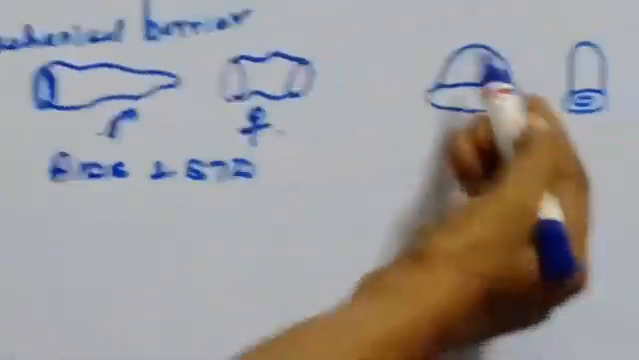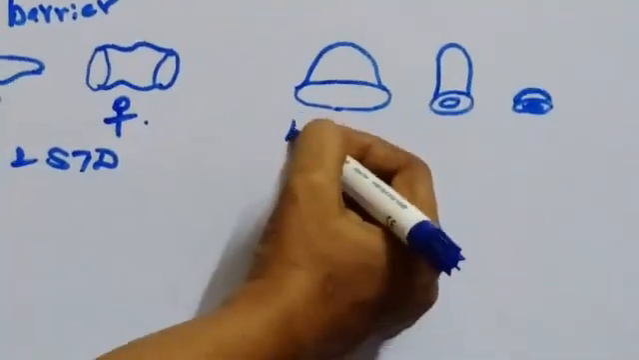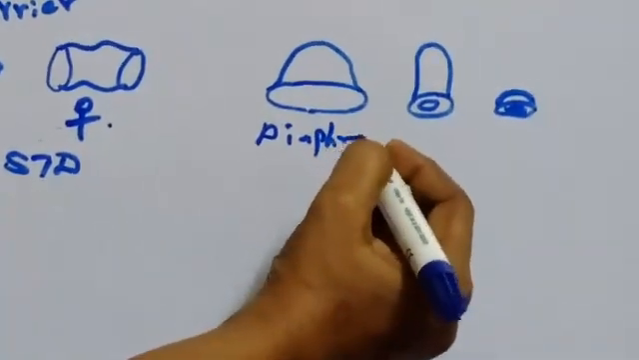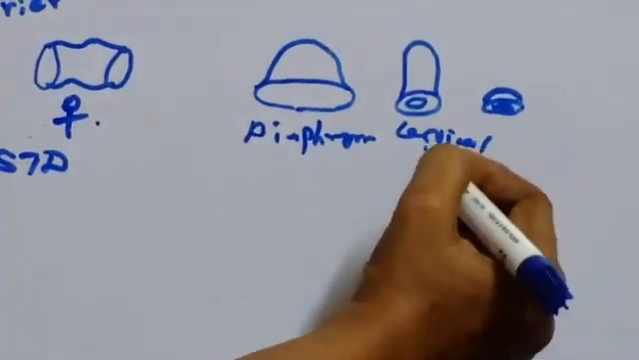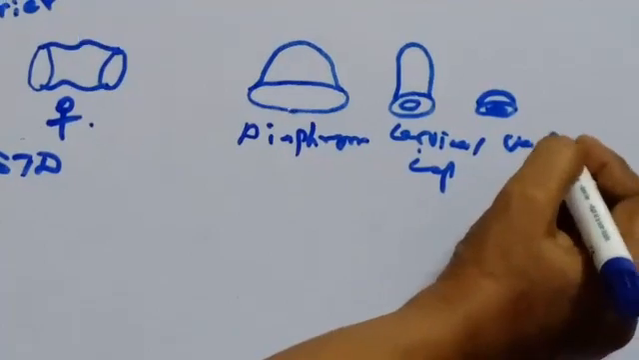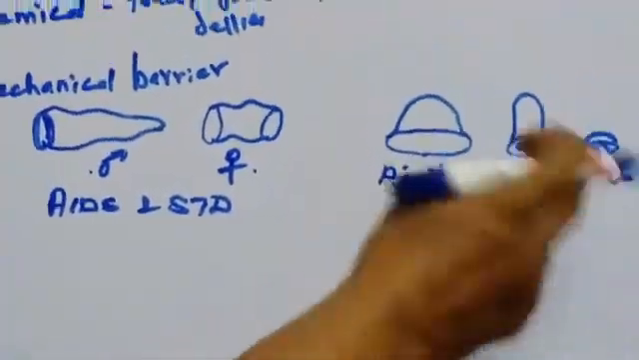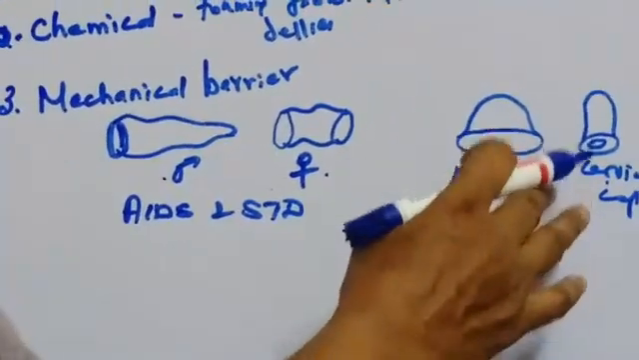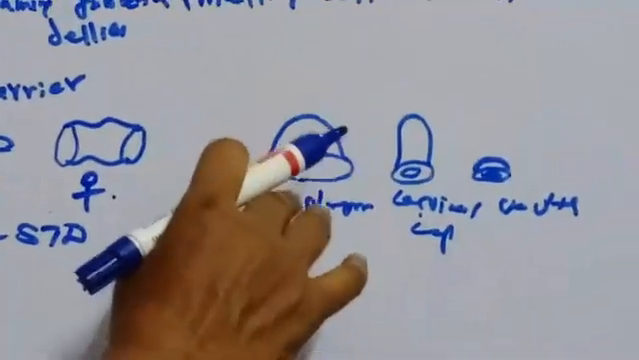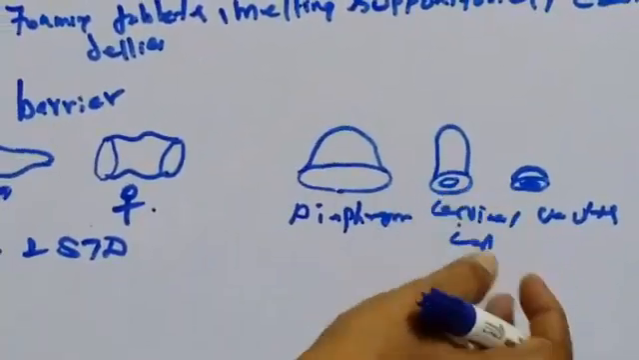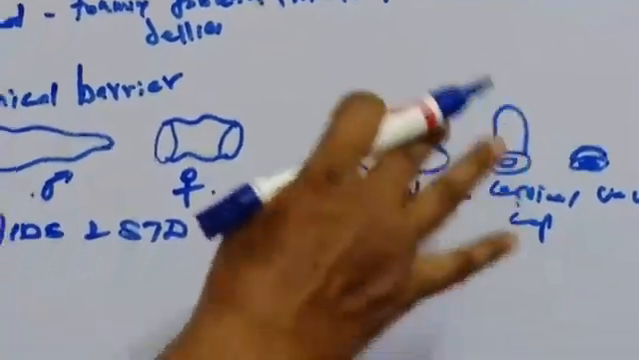And the next one is the diaphragm, cervical cap and vaults. These are made of rubber, and are inserted into the female reproductive tract to cover the cervix before coitus, that is before sexual contact, in order to prevent the entry of sperm into the uterus.